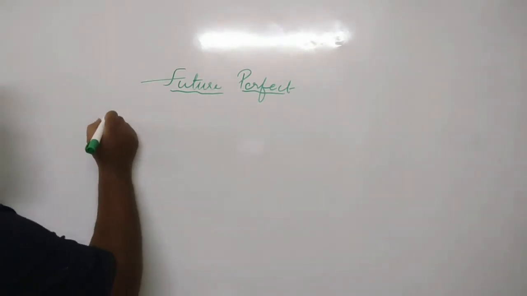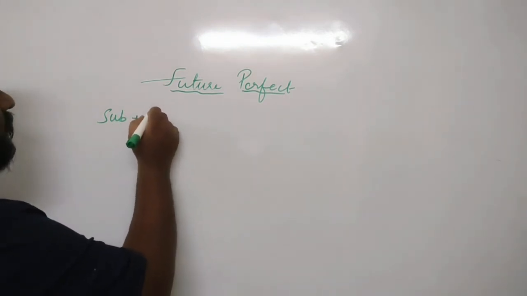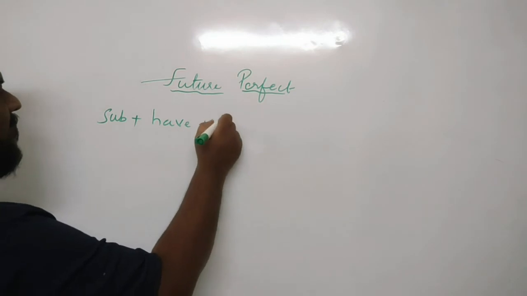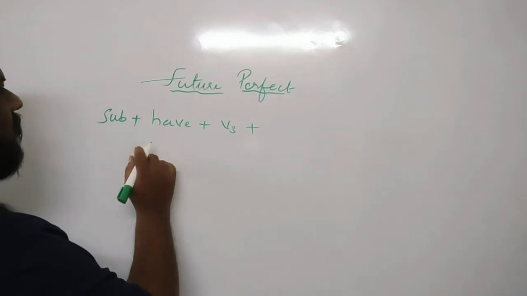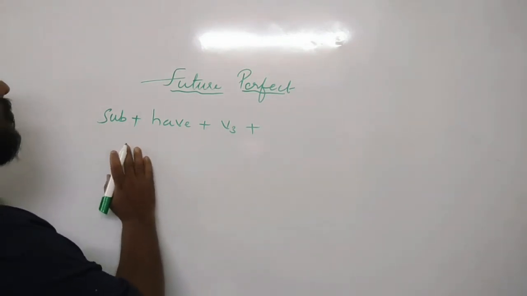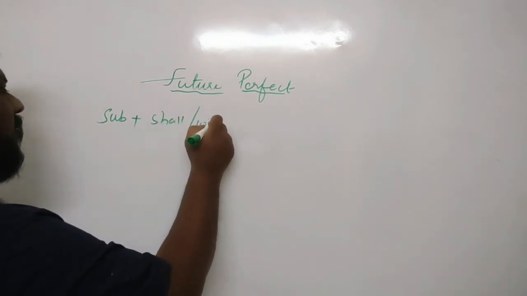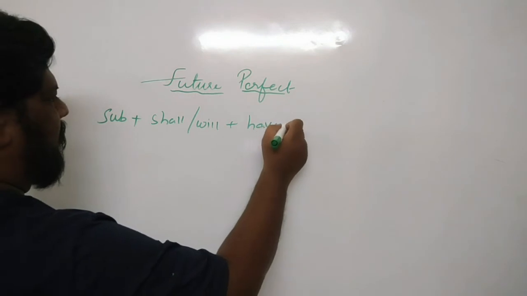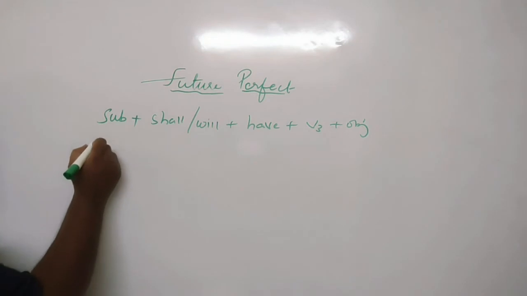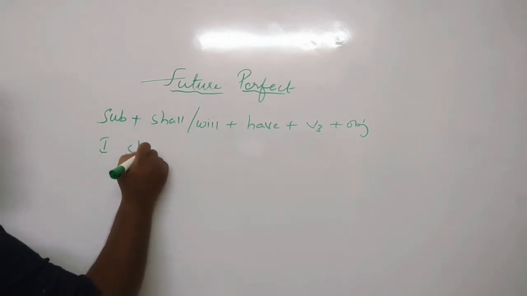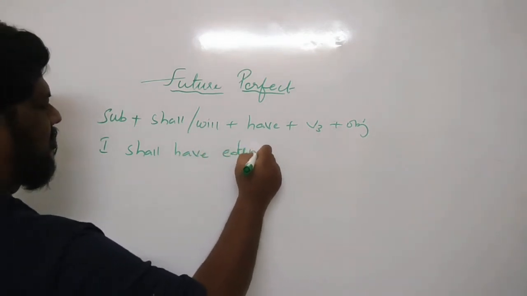So you can see here, subject plus shall or will plus have plus V3 plus object. So you can see here, I shall have eaten food.